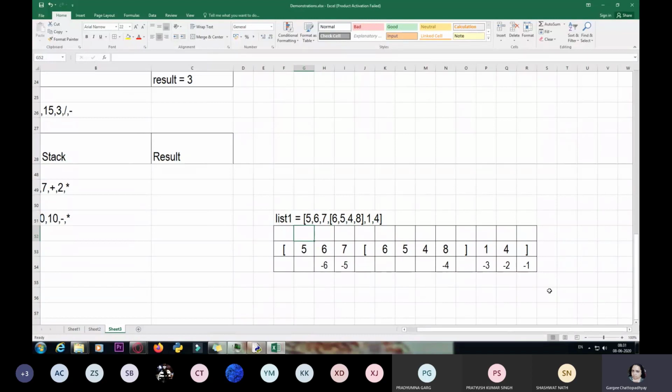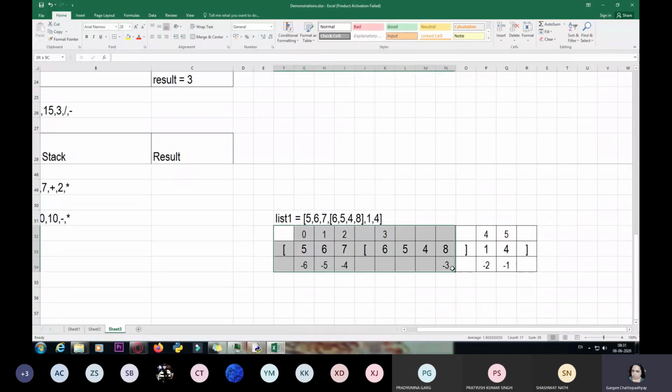Brackets are not considered, so I'll start from 0, 1, 2, 3, 4, 5. That's it. And here also we are going to take it as -1, -2, -3, -4, -5, -6. So this is how we are going to do it.